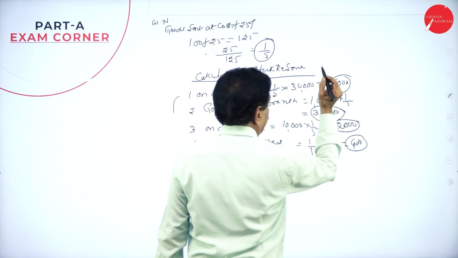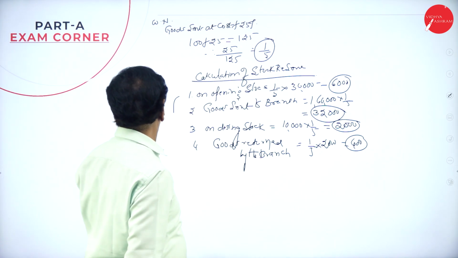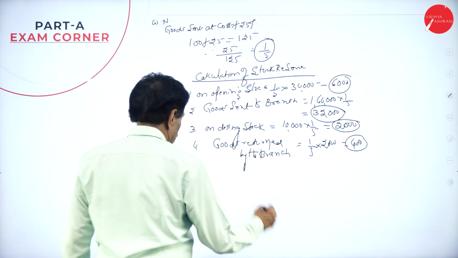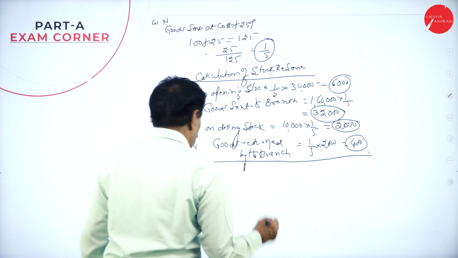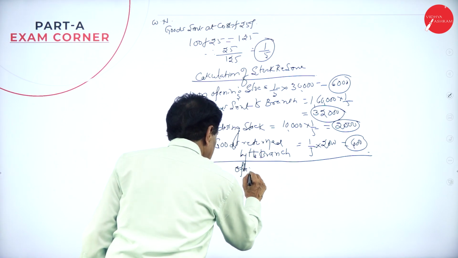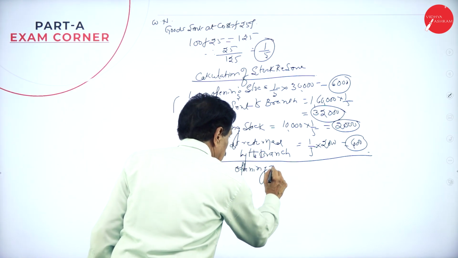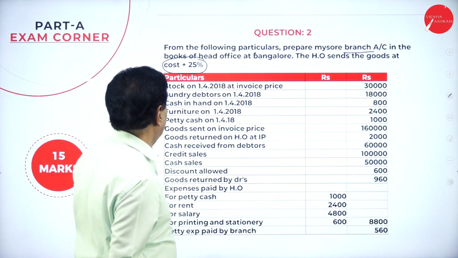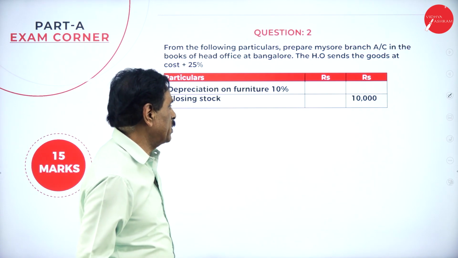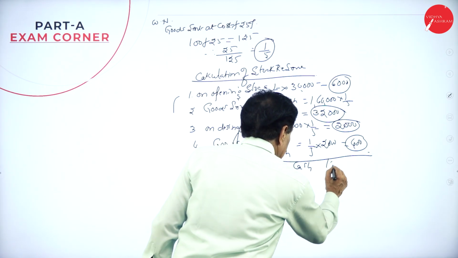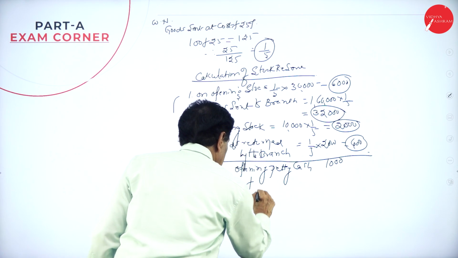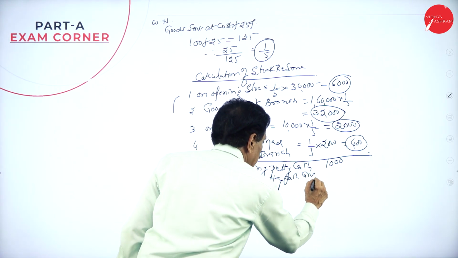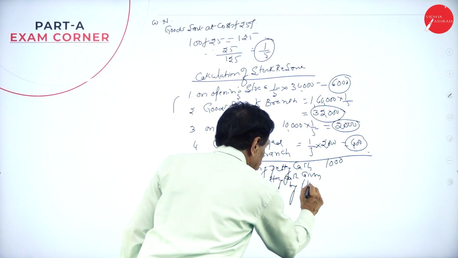$400. So these are the values you got. Now, regarding the petty cash, this is one line. Opening petty cash: you see that the opening petty cash value is 1,000. Add petty cash given by head office.